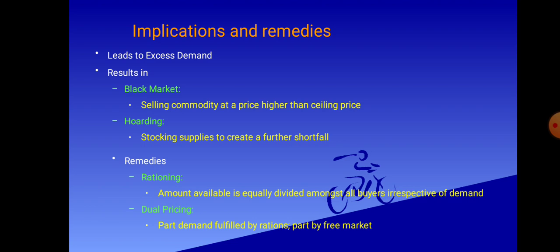It results in black marketing and hoarding. Black marketing refers to selling commodity at a price higher than ceiling price, and hoarding refers to stocking supplies to create a further shortfall. Its remedies are rationing and dual prices. Rationing refers to the amount available being equally divided amongst all buyers irrespective of demand, and dual prices refers to part demand fulfilled by the ration and part by free market.